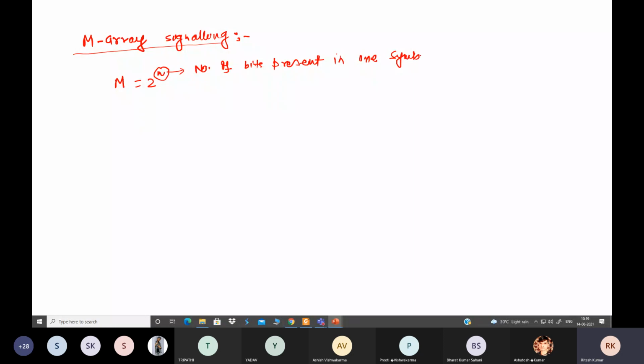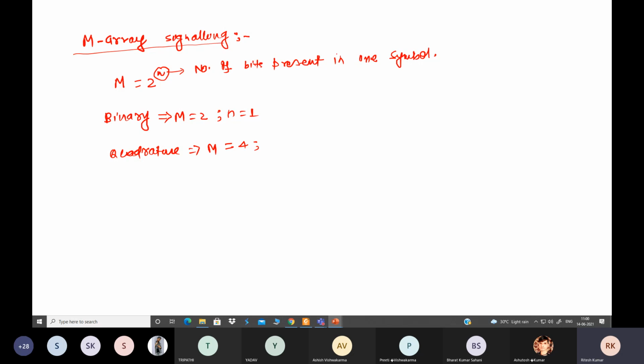For example, if we have a binary system, how many symbols do we have? 2, means M is equal to 2, or we can say N is equal to 1, because 2 to the power 1 will be 2. Similarly, in case of quadrature, we have M equal to 4. 4 symbols will be there.